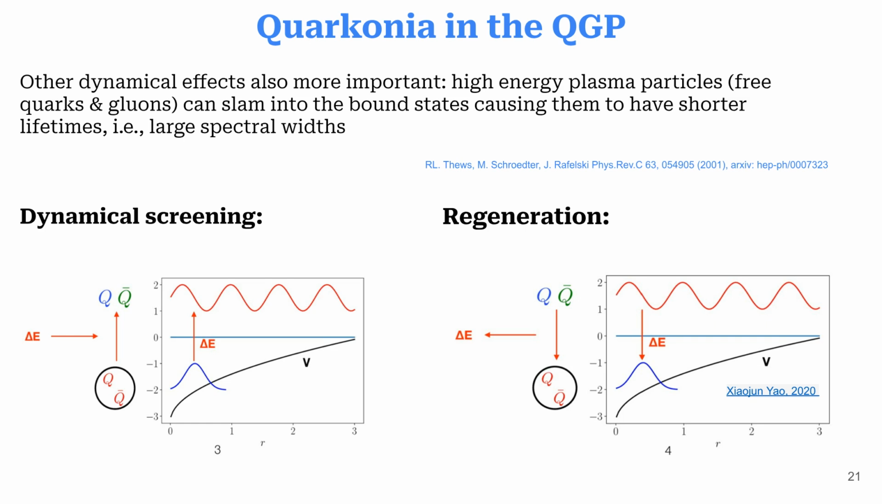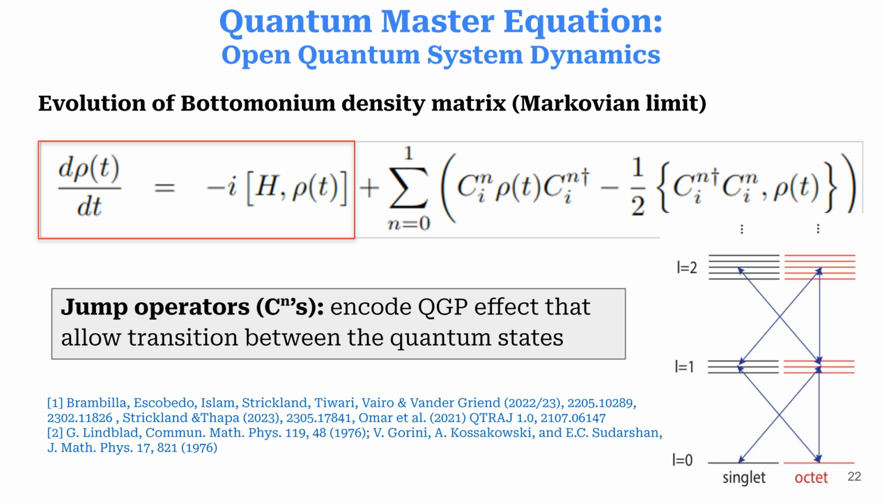Other dynamic effects are crucial in the QGP. High-energy plasma particles can collide with quarkonium-bound states, reducing their lifetimes through dynamical screening and promoting regeneration. The evolution of the bottomonium density matrix in the QGP within the Markovian limit is described by a quantum master equation. Jump operators within this equation encode the effects of the QGP, allowing transitions between quantum states.